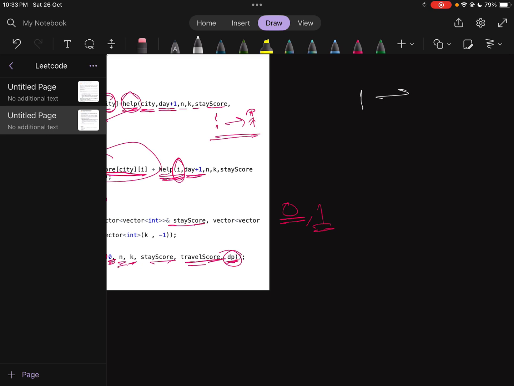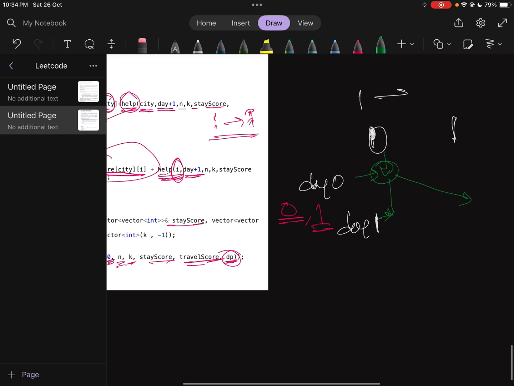Suppose these are the options, city 0 and city 1, and suppose day 0 and day 1. First of all, the option is to stay here: day 0 stay in city 0, day 1 also stay in city 0. Now the other option is to go to city 1: day 0 you are in city 0, but on day 1 you move to city 1.